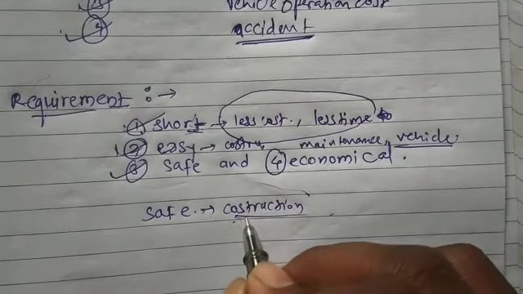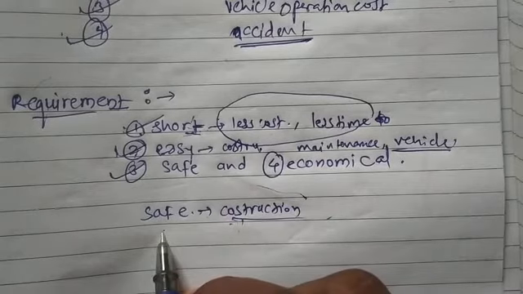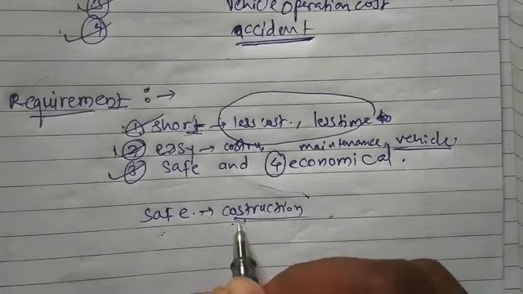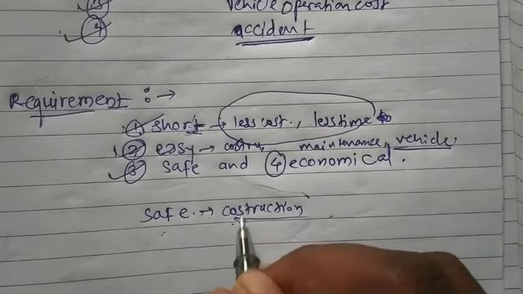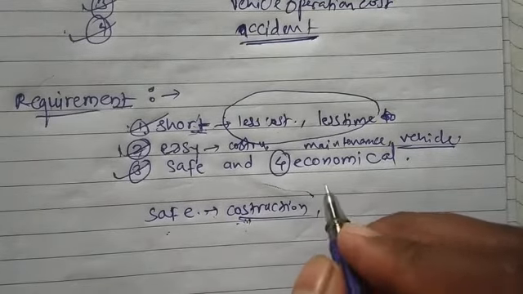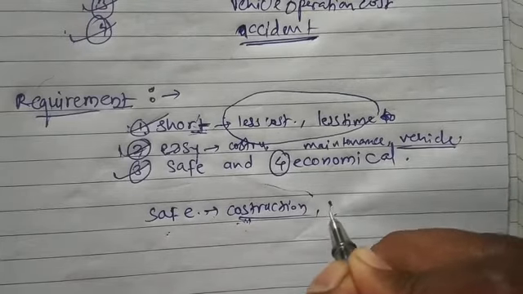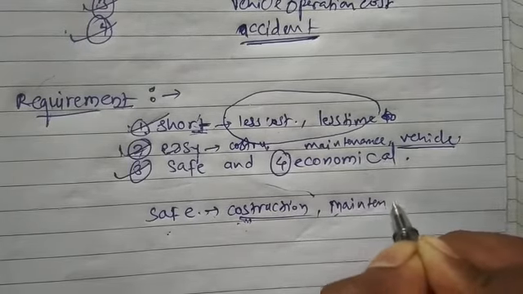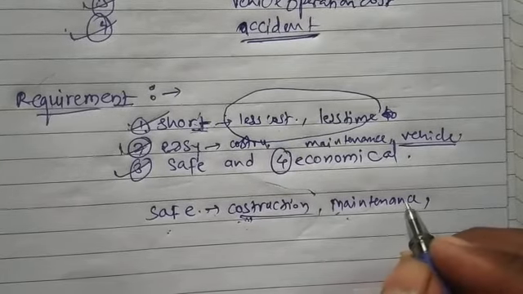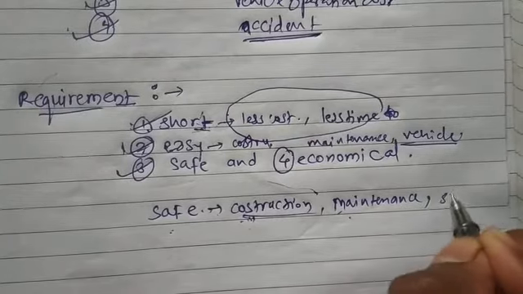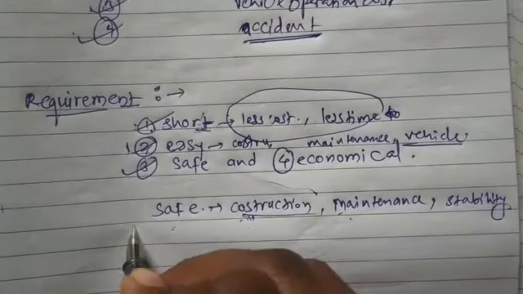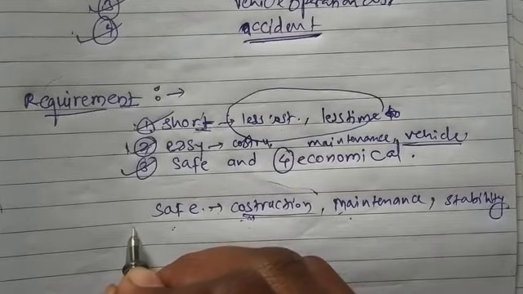So first is, according to safety perspective, we see that can we construct the road safely on that place. After that, it should be safe for maintenance too. Okay. Maintenance operation should be carried out easily. Then according to the stability, it should be safe. Means according to the engineering aspect, soil capacity and the capacity of subgrade.